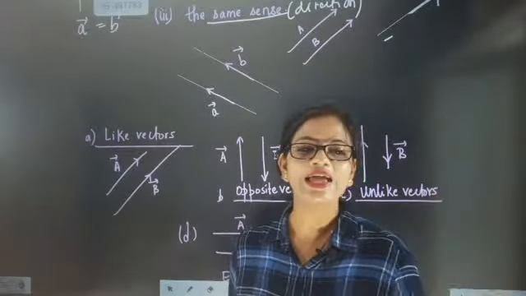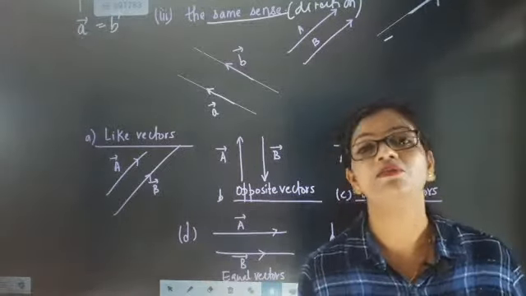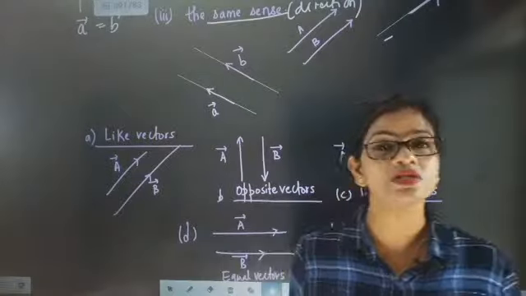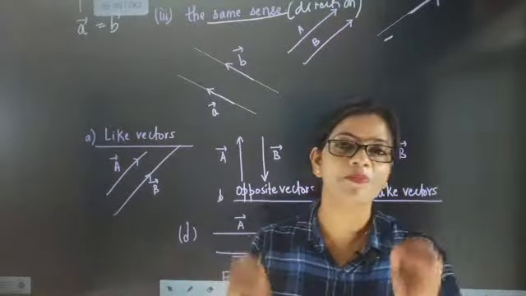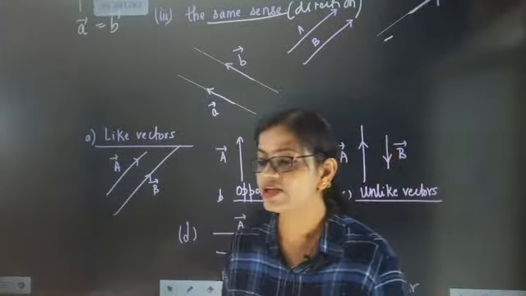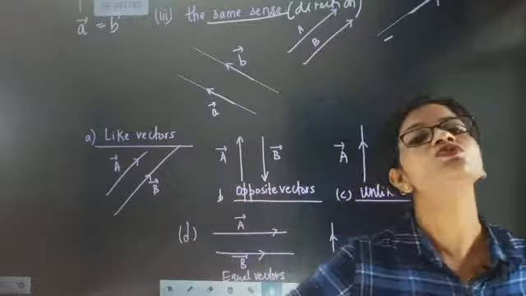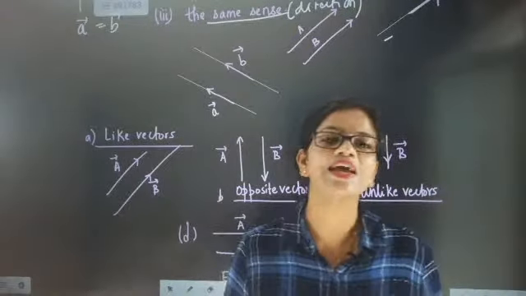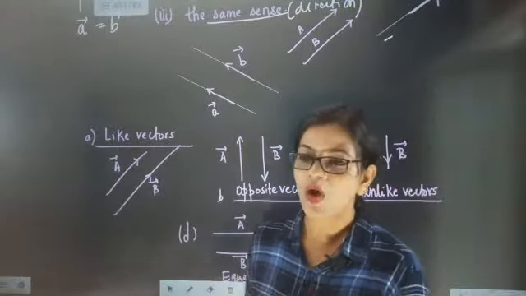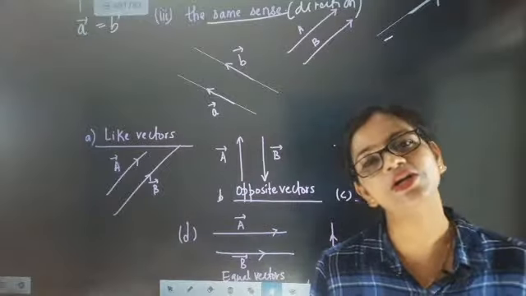Like vectors are alike but not equal, because their magnitudes are different. Since their magnitudes are different, they cannot be called equal vectors. So how to convert an equal vector into a like vector?